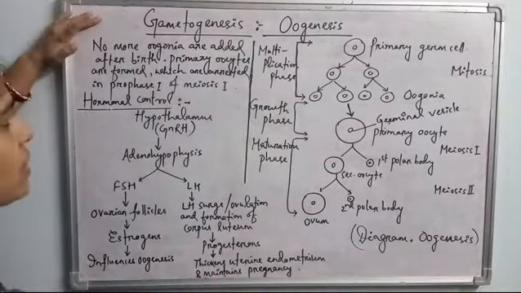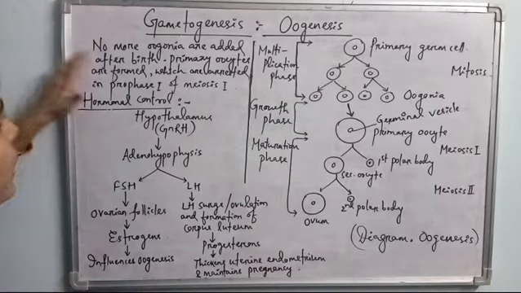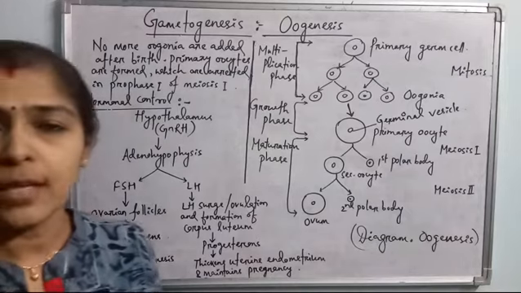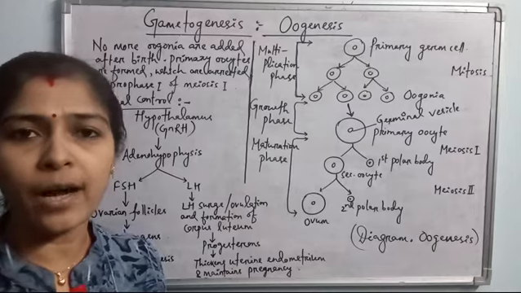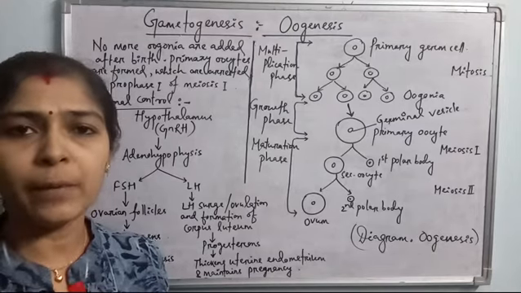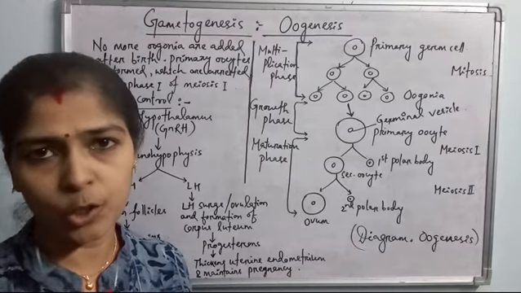Here, gametogenesis, oogenesis. As I have told you, no more oogonia are added after birth, because during fetal development, during the embryonic development of the fetus only, the oogonia are developed. The primary germ cells undergo the multiplication stage to form a large number of oogonia, the ovum mother cells.